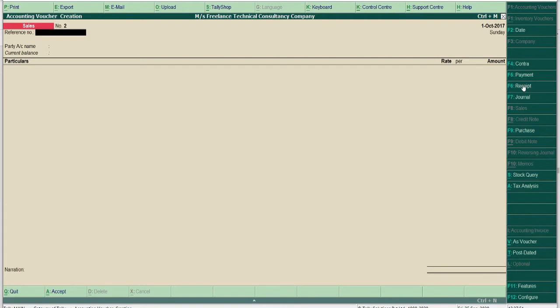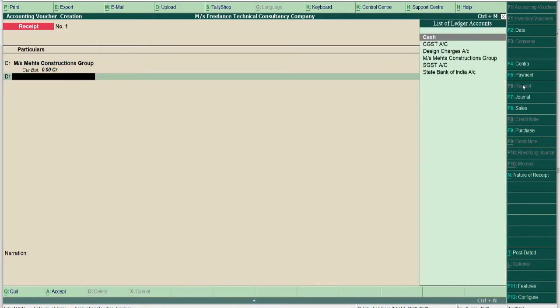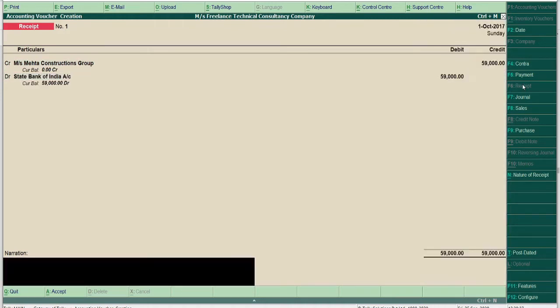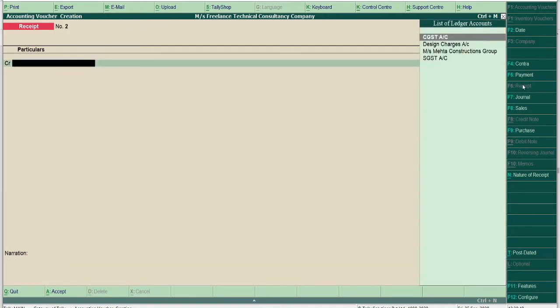So I am selecting receipt voucher, credit to Mr. Mehta, 59,000, the total amount. Under receipt voucher, you have to take the total amount, that is design charges amount plus GST charges amount. And the narration: received against design charges. So we have done with the first entry successfully.